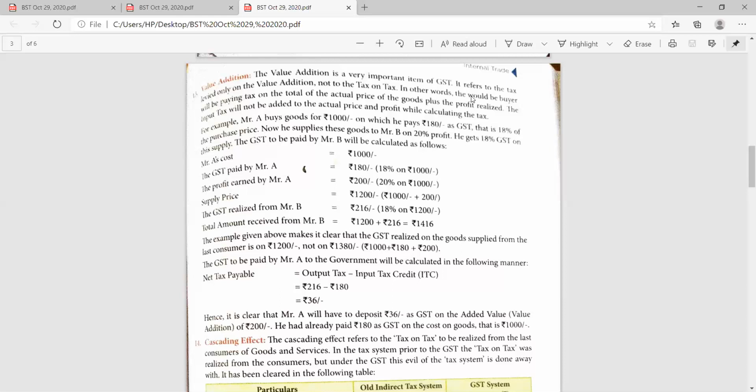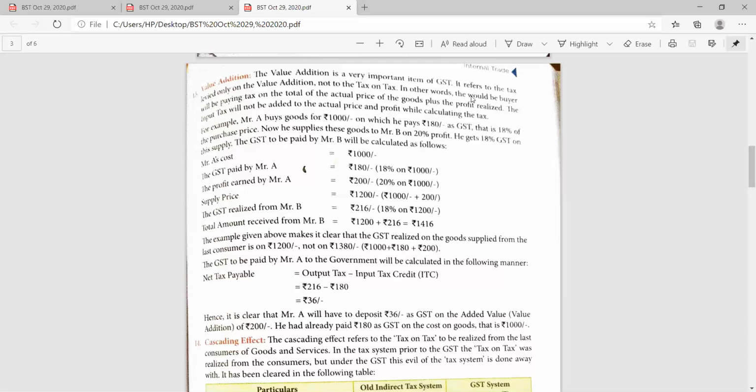If we talk about the baker, suppose the biscuits are worth 1,500 rupees. How much value is added by the baker? That is 300 only, not 1,500. Because 1,000 is done by the farmer, 200 added more by the flour mill owner, and 300 added more by the baker.